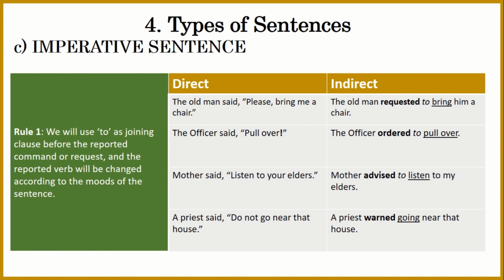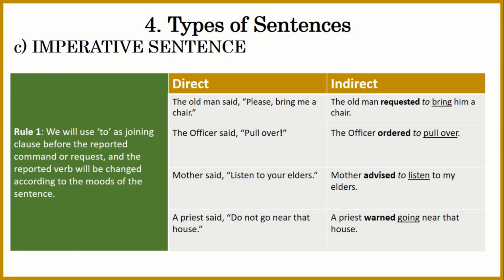The reported verb will change according to the mood of the sentence. So, to bring him a chair, that's fine.